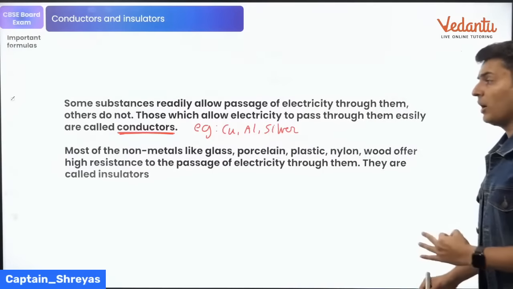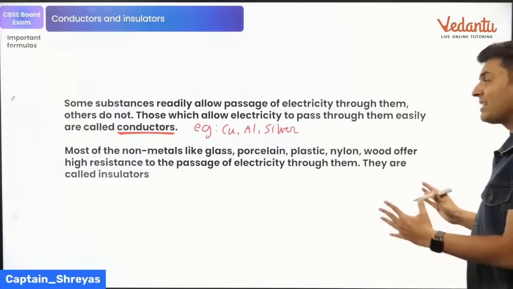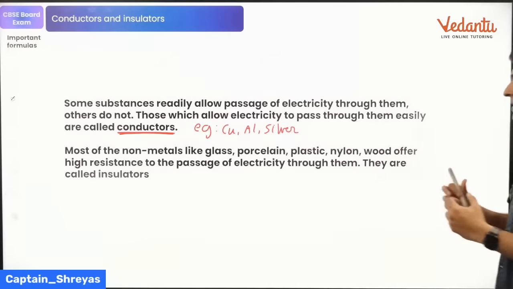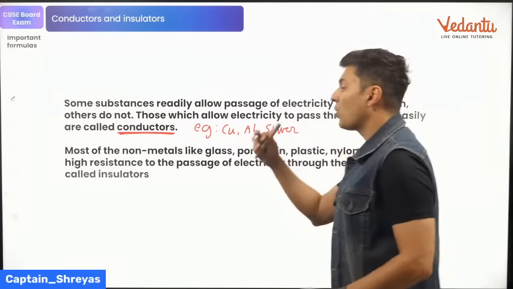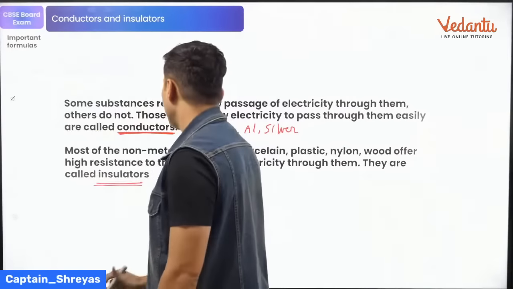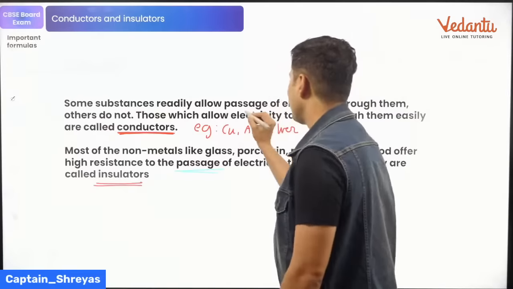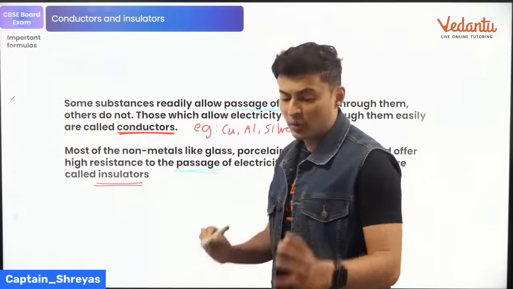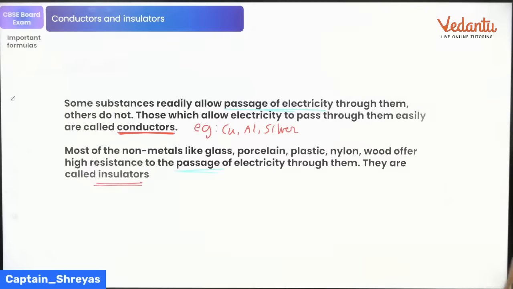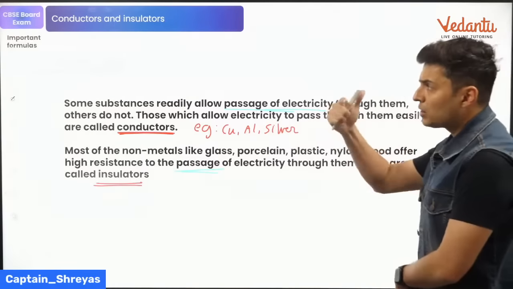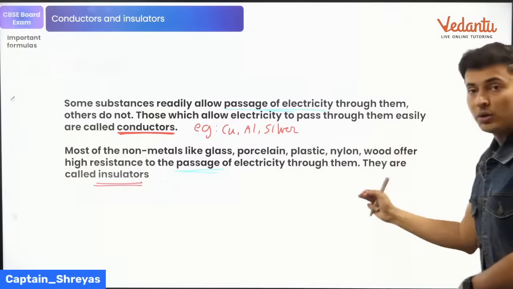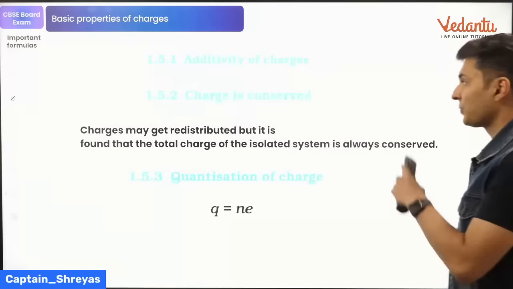Then what about non-conductors or insulators? Most non-metals like glass, porcelain, plastic, nylon would offer very high resistance to the passage of electricity through them. They are called insulators. So the key word every time, my dear students, is the passage of electricity. If you use this word, I think you should get full marks. Going to the next part. Everybody with me? So conductors and insulators, they allow, they do not allow. Give examples. If you don't give examples, you will lose marks.